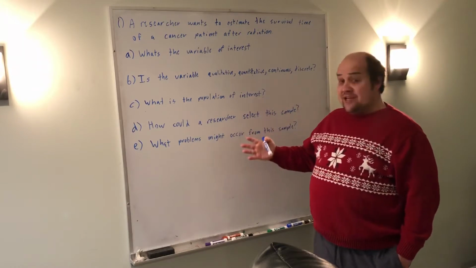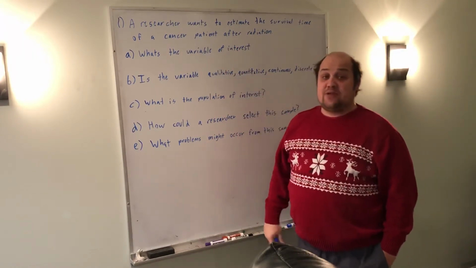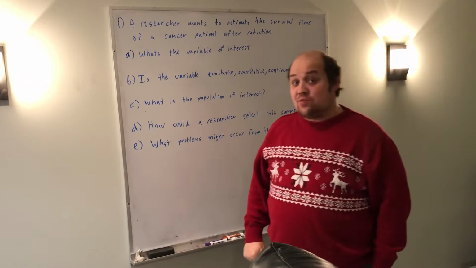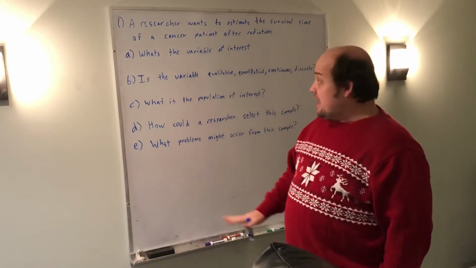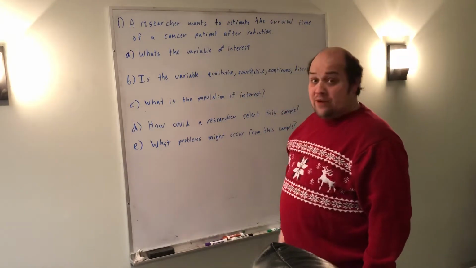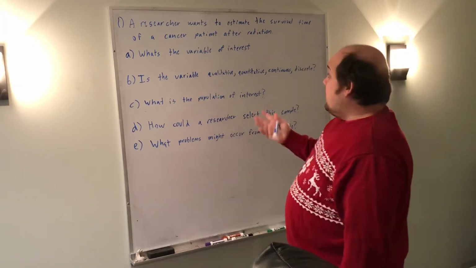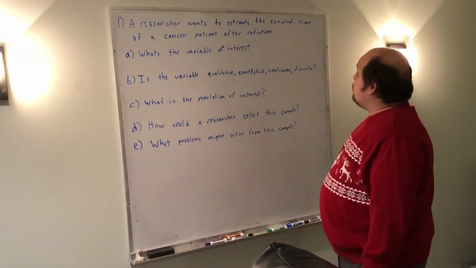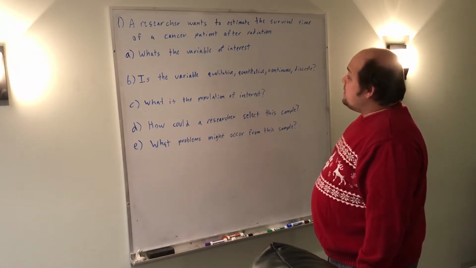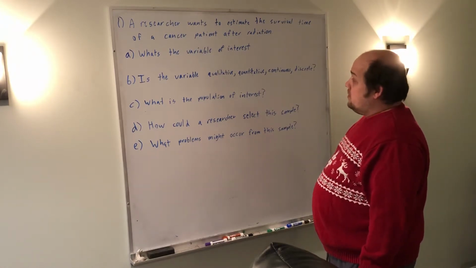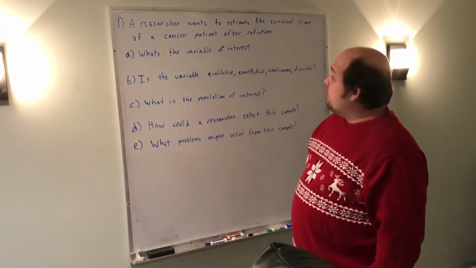Hopefully, I'm giving you an easier question that's worth more. So please make sure that as you're going through these multiple choice possibilities, when you take the actual final, you're stopping and really thinking about them, because these are worth as many points as harder questions coming later in the final. Here in the sample test, it tells us a researcher wants to estimate the survival time of a cancer patient after radiation. First thing it asks is, what's the variable of interest?